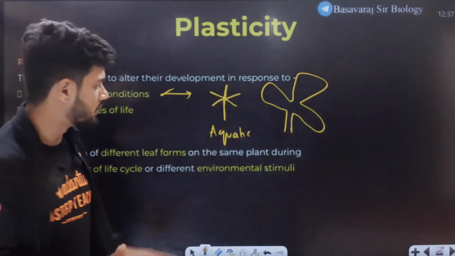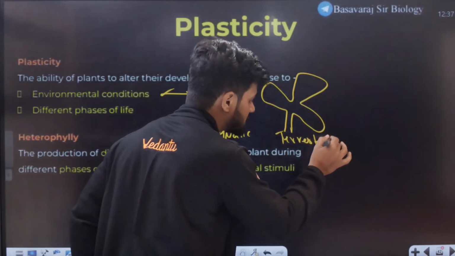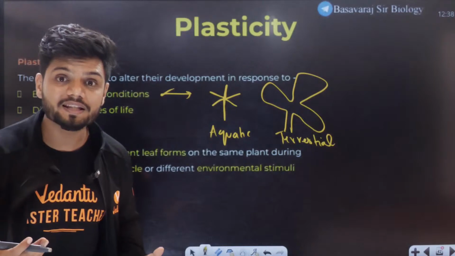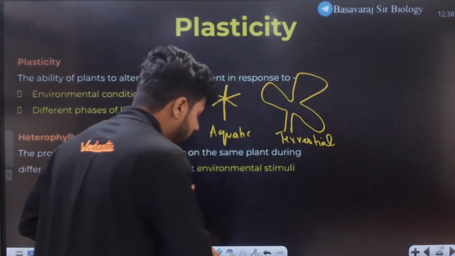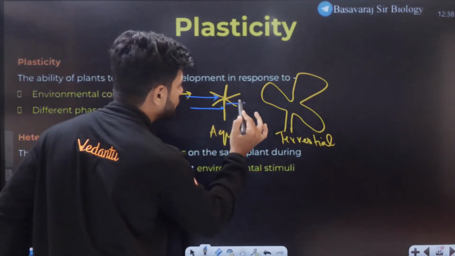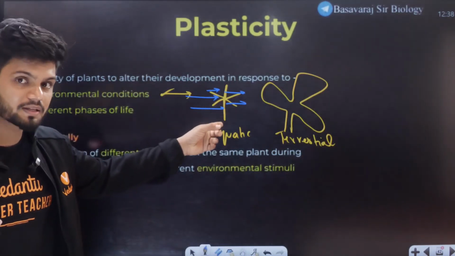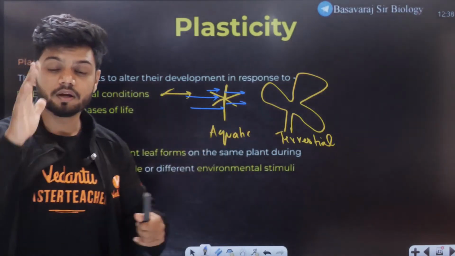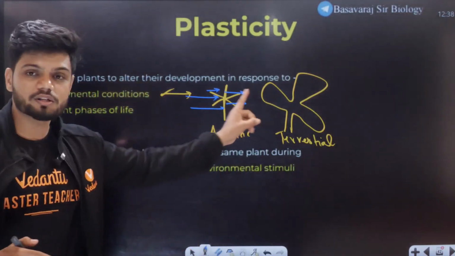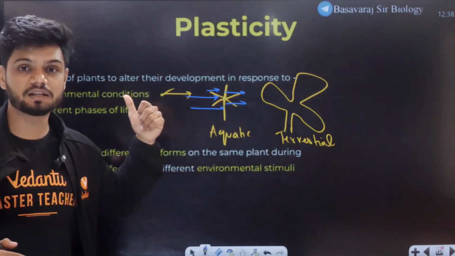The leaf in the aquatic and the terrestrial, that is the land, there is a change. Why is there a change? Because in aquatic conditions, obviously water will be flowing, so this shape becomes very easy for adaptation. Imagine if this went in water, the entire thing would go back. So this small change in the life cycle of the plant is called plasticity.